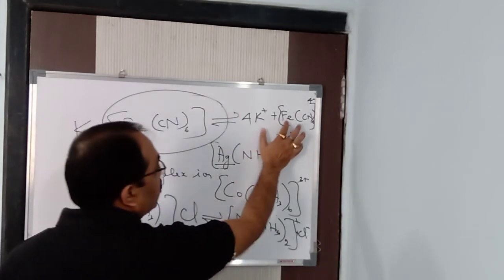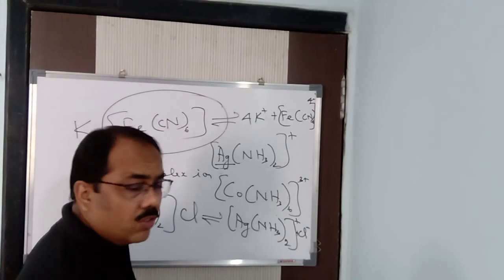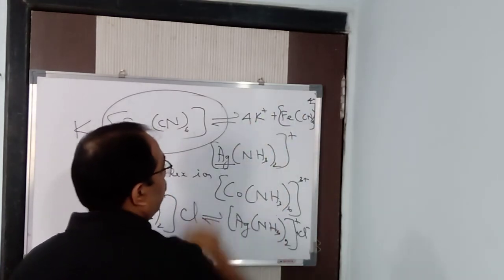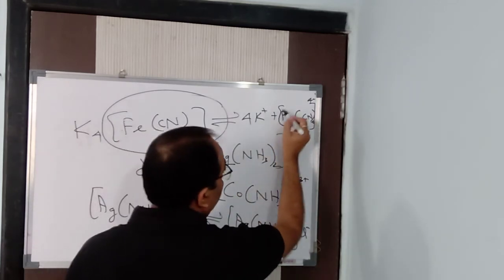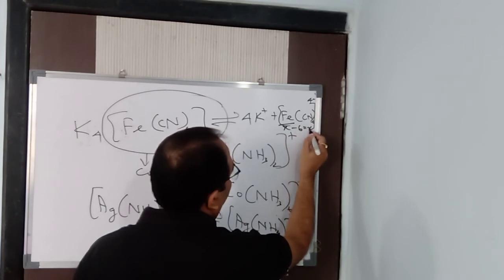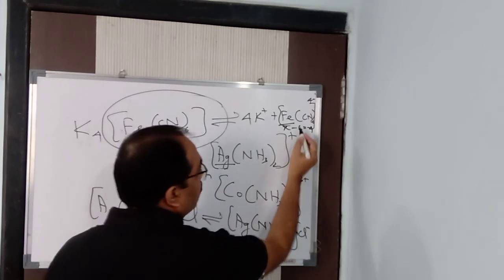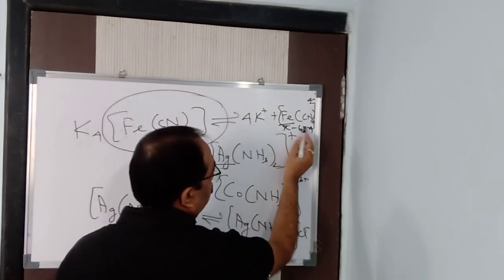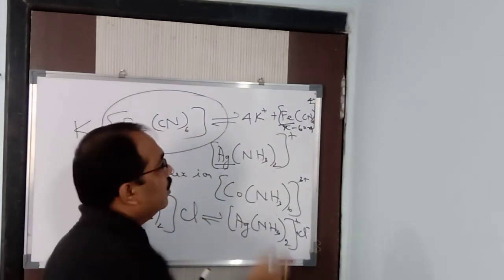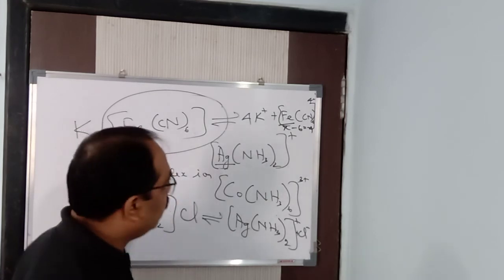Now how do I find the charge of this Fe? Very simple. As I was saying, you take it as X and you will come to know. Here you take it as X. So X minus 6 is equal to minus 4, isn't it? If I want to find the oxidation number of Fe, I take x minus 6 is equal to minus 4. How minus 6? Because 1 CN is minus 1, so 6 CN is minus 6. So this will go to this side and x will become plus 2. So here the Fe is what? Ferrous or ferric? It is a ferrous ion. Did you get my point?